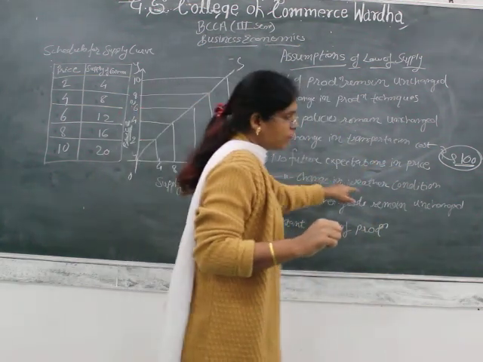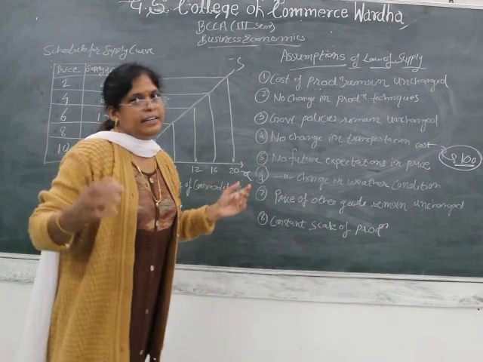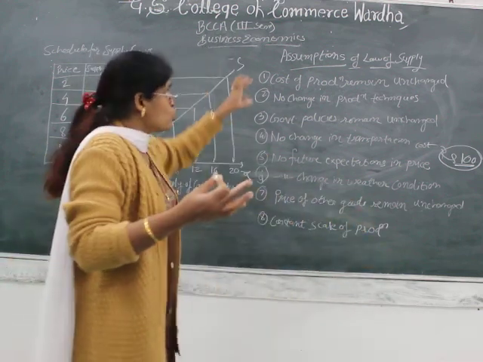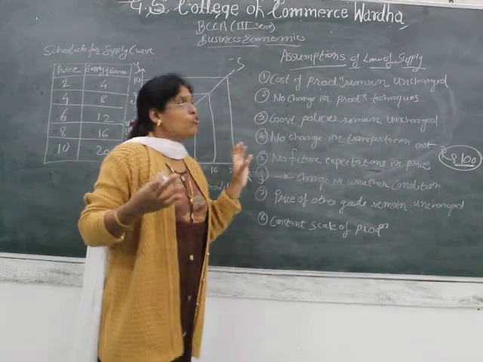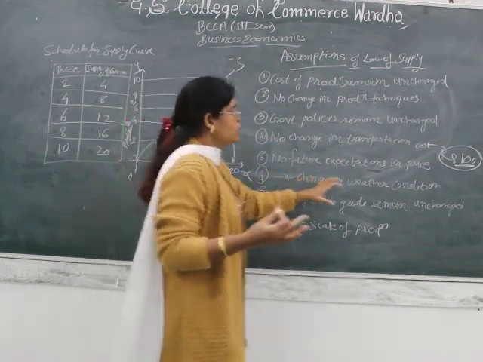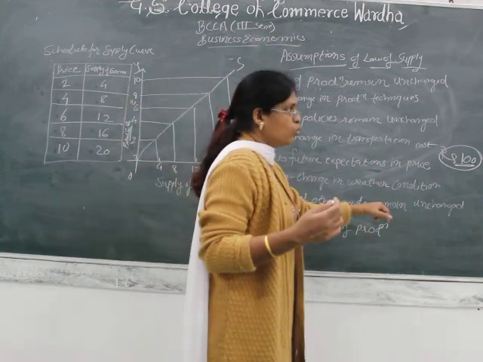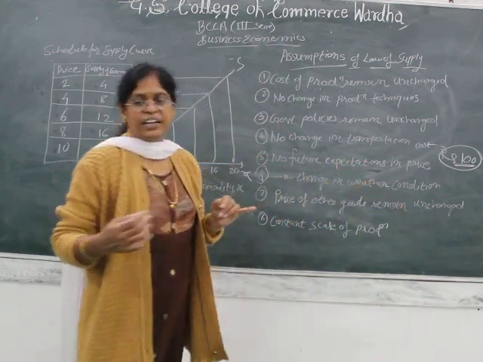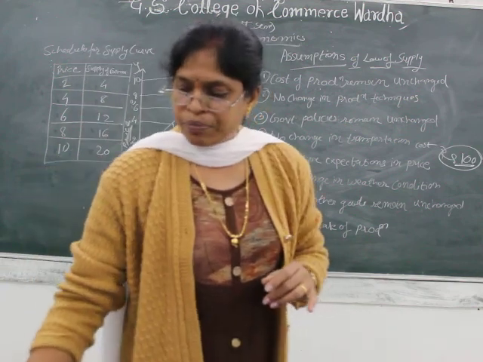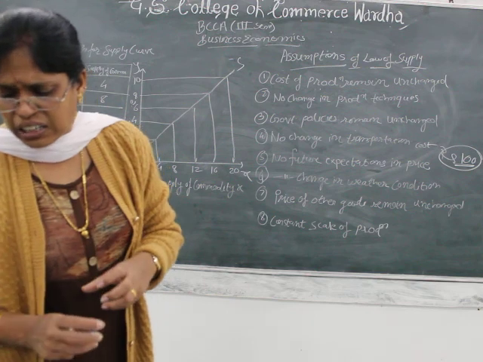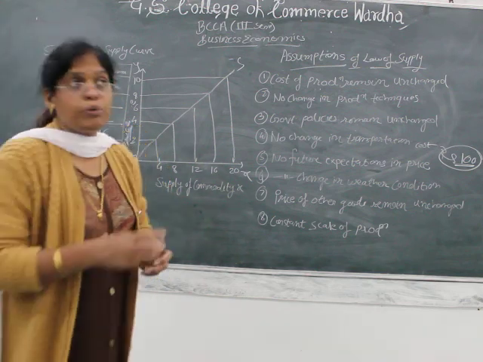So no change in weather condition. There are certain natural calamities like earthquakes, floods, etc., which are going to affect the cost of production. So no change in weather conditions. Price of other goods remains unchanged. What are these other goods? We have seen the factors involved in producing the commodity.